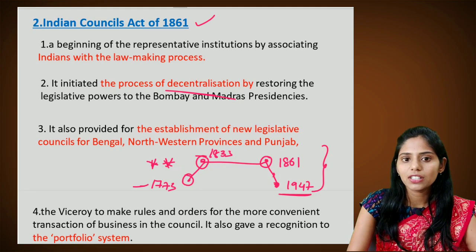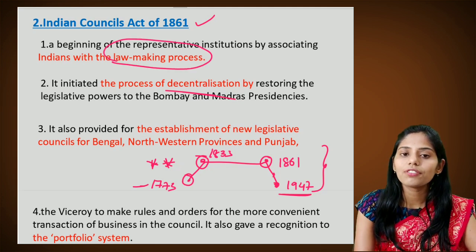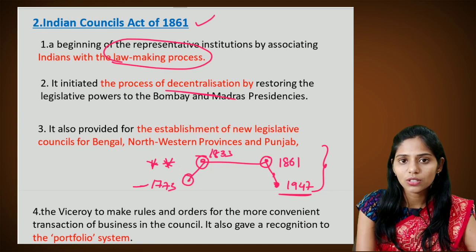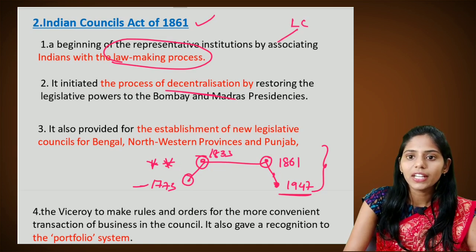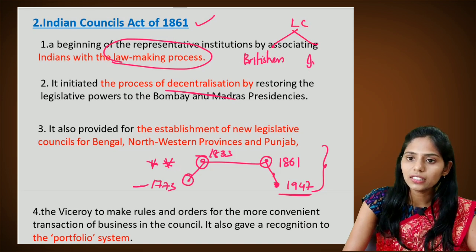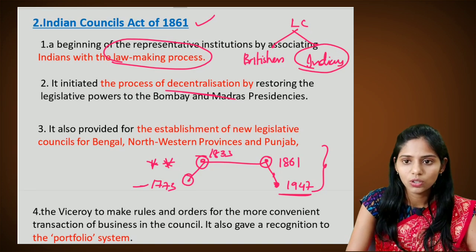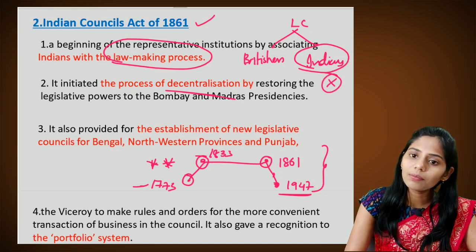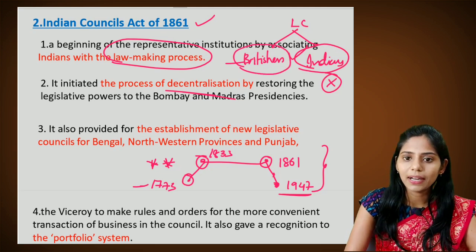The first important feature is the beginning of representative institutions by associating Indians with the law-making process. So for the first time, Indians entered the Legislative Council such that they also participated in the law-making process. The Legislative Council contains both the Britishers and the Indians. Were there elections held to elect these Indians? No. But how was the selection of these Indians made? These were Indians selected by the Britishers.